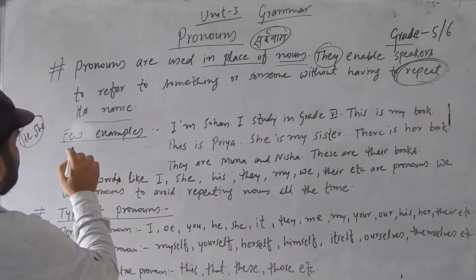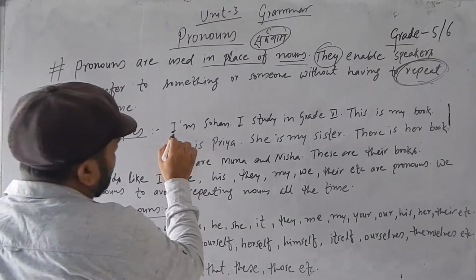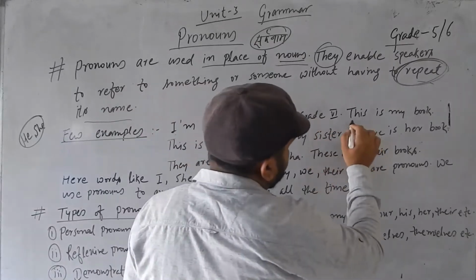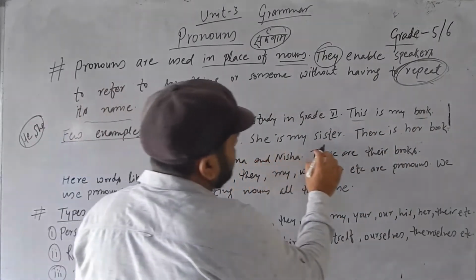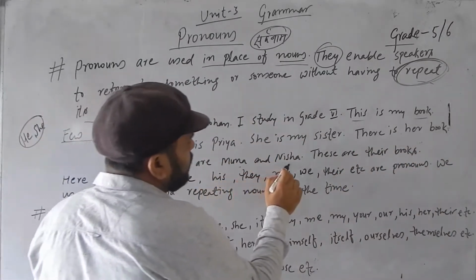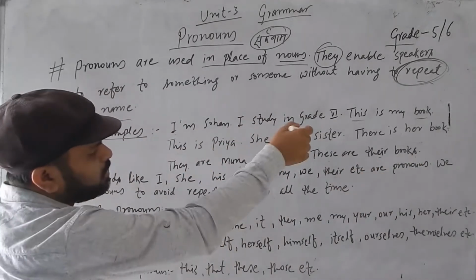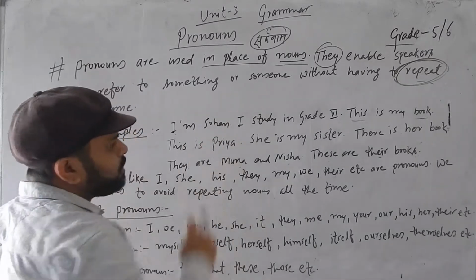Now see some examples, few examples. Here is something. I am Sohan. I study in grade 6. This is my book. This is Priya. She is my sister. There is her book. They are Mona and Nisha. These are their books. So do you find pronouns according to your definition?